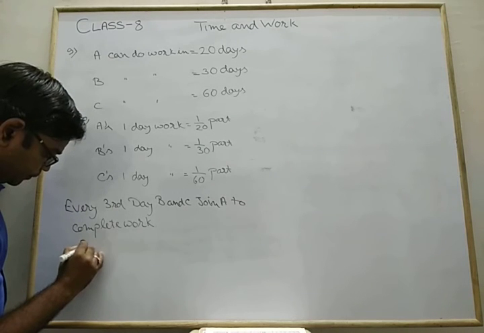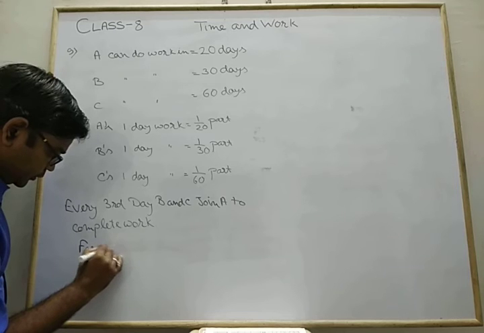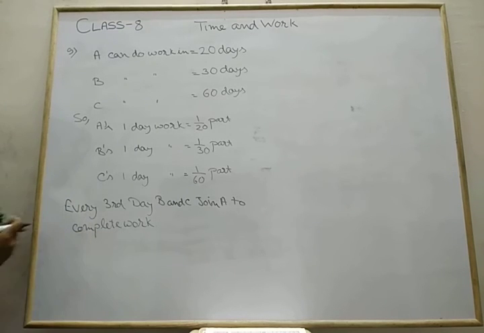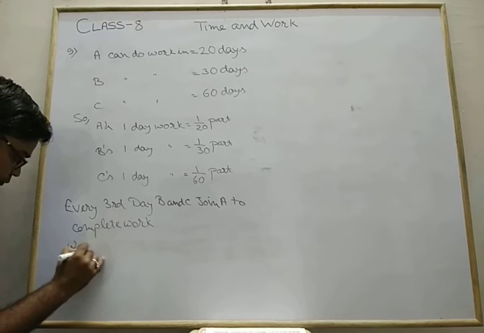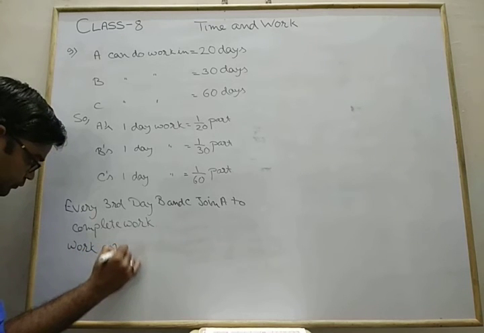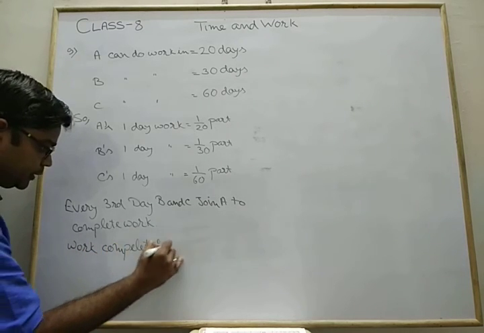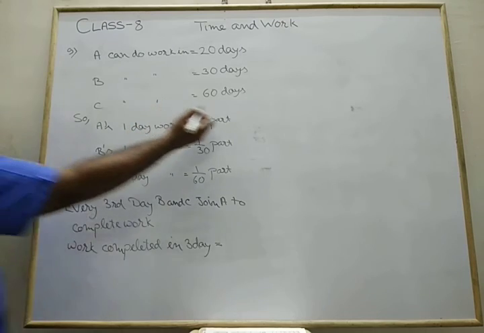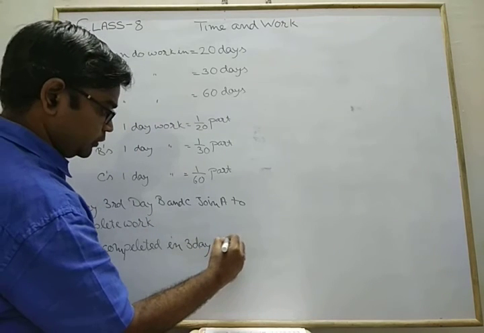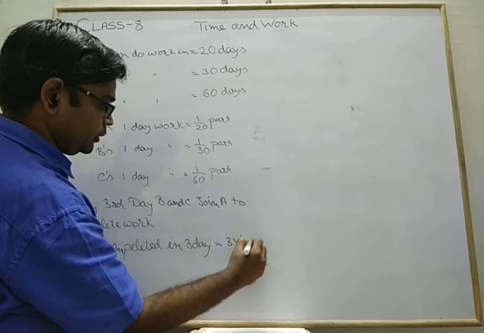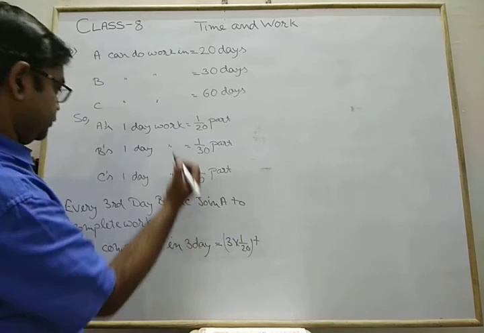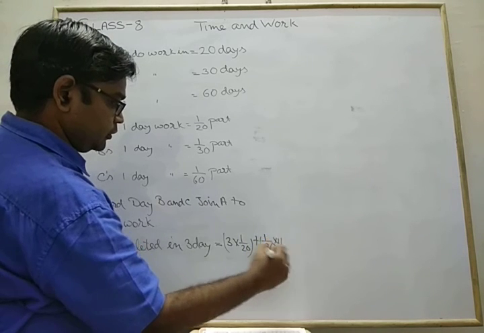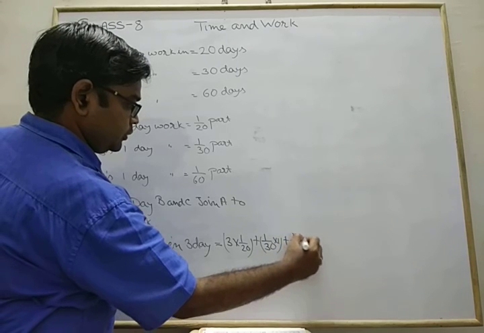So work completed in 3 days equals 3 times A's 1 day's work, that is 3 into 1 upon 20, plus 1 day each of B and C. So it's 1 upon 30 into 1 plus 1 upon 60 into 1.